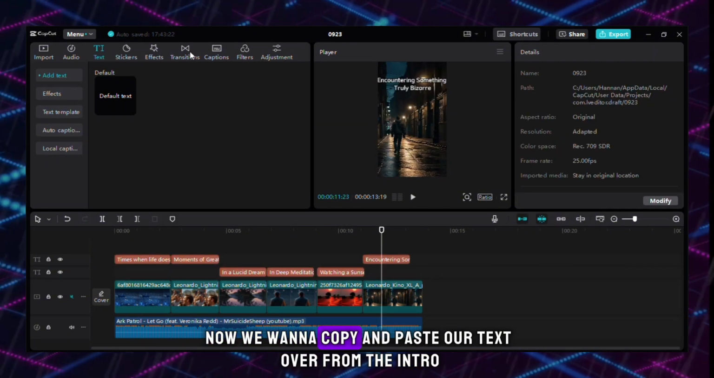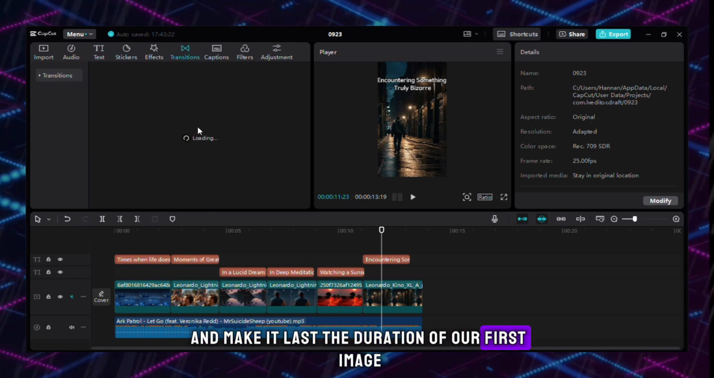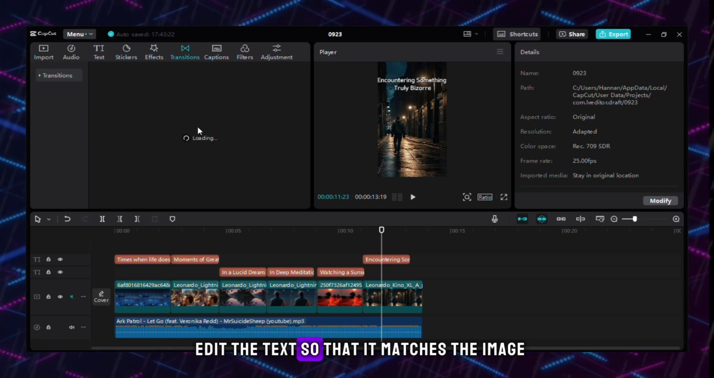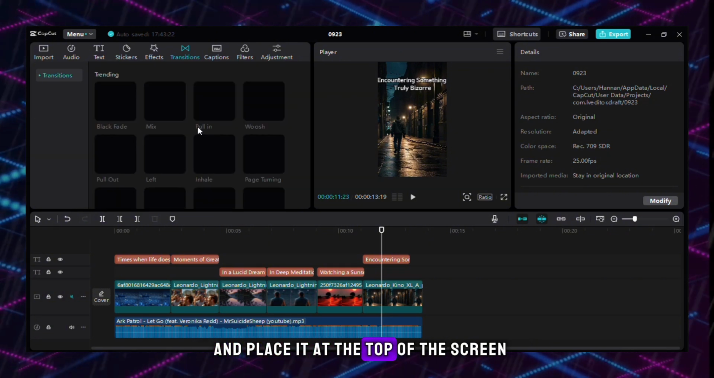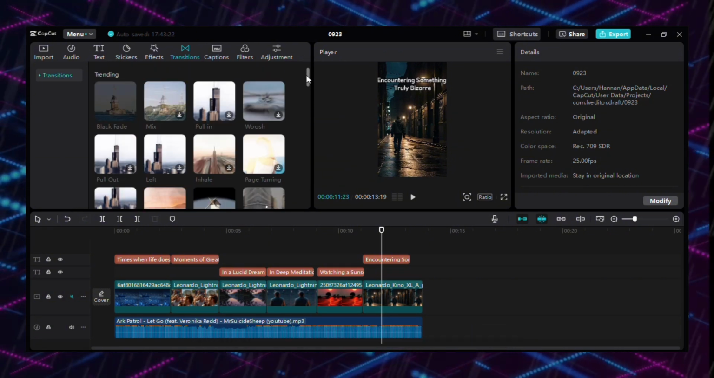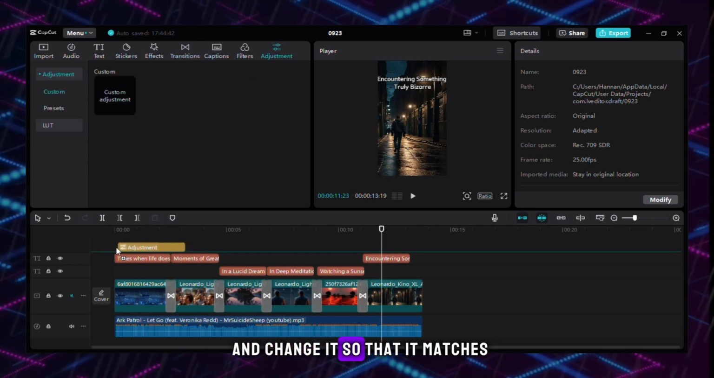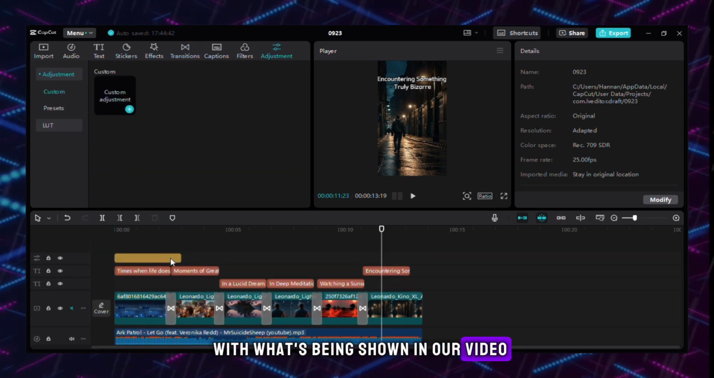Now we want to copy and paste our text over from the intro and make it last the duration of our first image. Edit the text so that it matches the image and place it at the top of the screen. I also recommend making the font size bigger. You now need to copy the text over for all your images and change it so that it matches with what's being shown in our video.